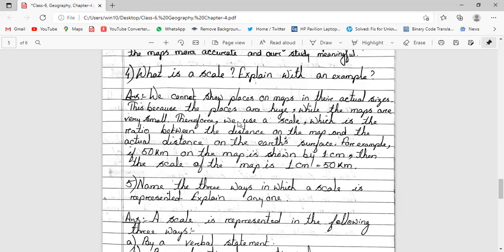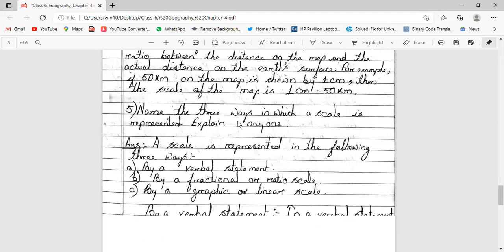What is a scale? Explain with an example. We cannot show places on maps in their actual sizes, because the places are very huge while the maps are very small in size. Therefore we use a scale, which is the ratio between the distance on the map and the actual distance on the earth's surface. For example, if 50 kilometers on the map is shown by 1 centimeter, then the scale of the map will be 1 centimeter is equal to 50 kilometers.